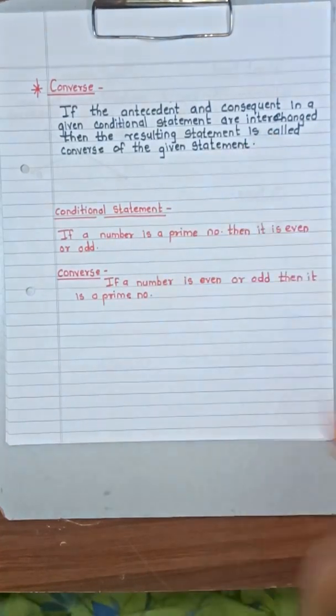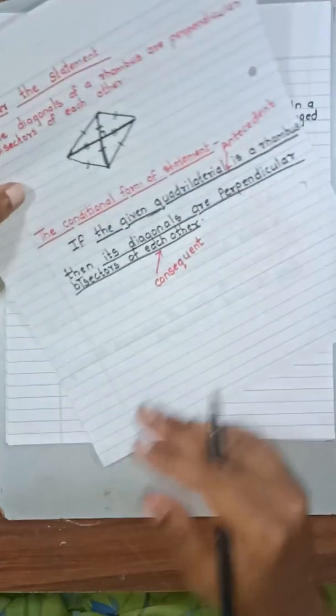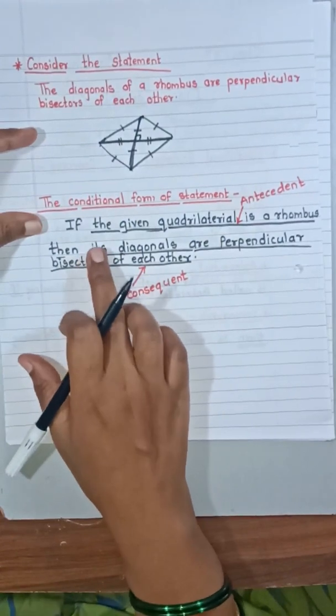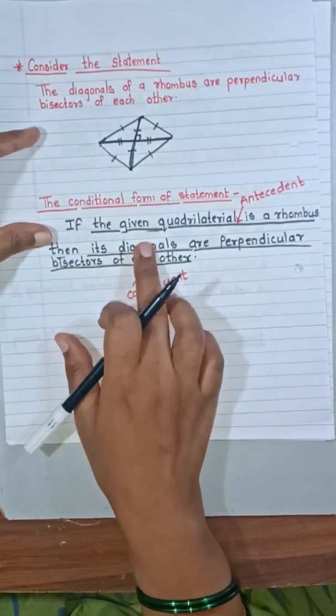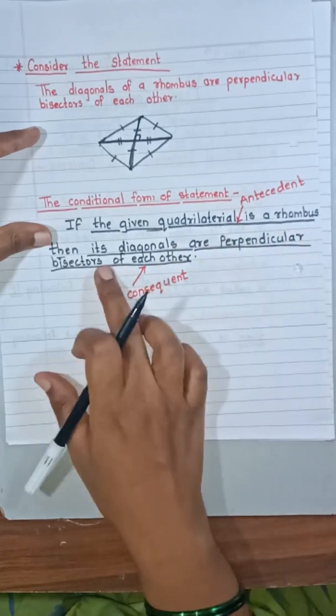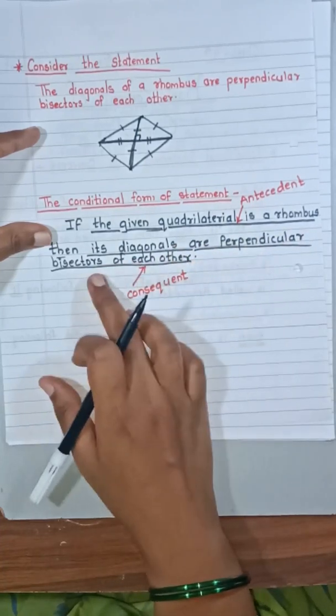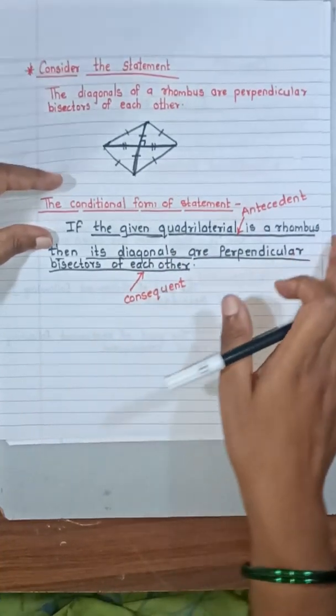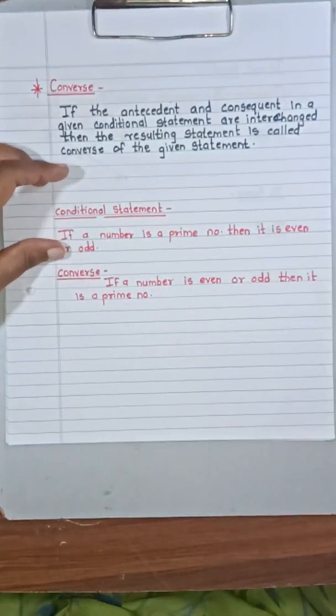Now let us see the conditional statement. Suppose you have studied this conditional statement: if the given quadrilateral is a rhombus, then its diagonals are perpendicular bisectors of each other. Now let us write its converse.